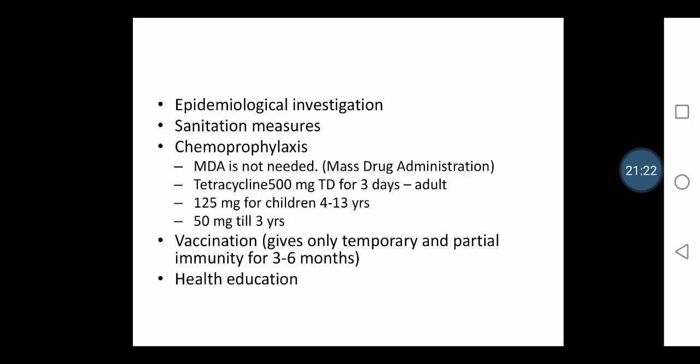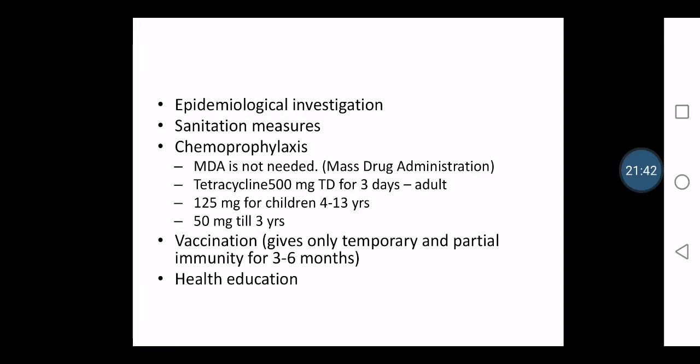And the other control measure of cholera is epidemiological investigation. Of course we have to start with the epidemiological investigation: how the outbreak came, where was the source of it, how the infection came. So all these things we should emphasize in epidemiological investigation. We have to find out how the outbreak started.